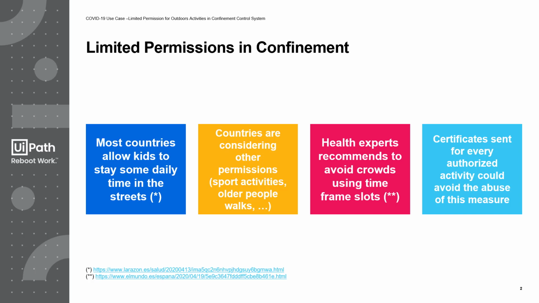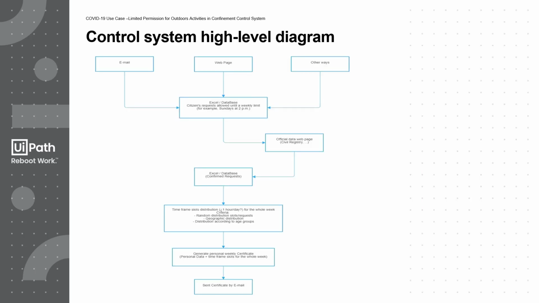To perform this in the most secure way, the health experts recommend setting up a system to assign timeframe slots with the aim of avoiding crowds. In addition to that, the creation and delivery of official certificates that recognize every petitioner's right to do these outdoor activities could avoid abuses and allow better control for the police forces. From UiPath, we suggest the control system shown in this diagram.